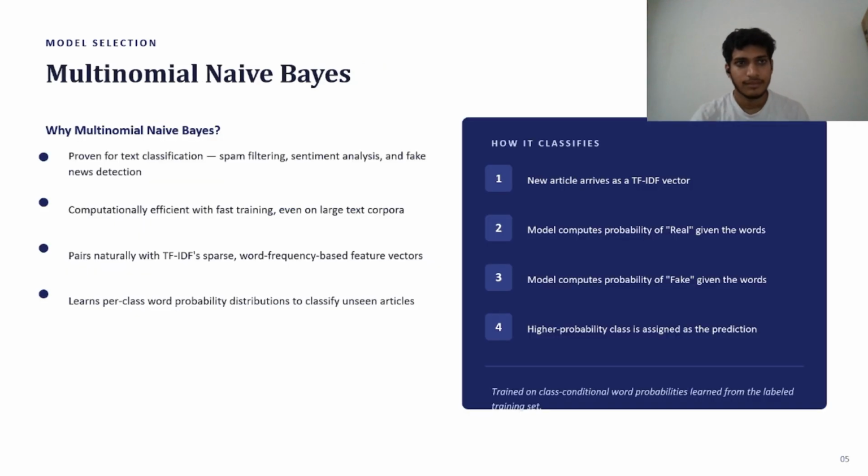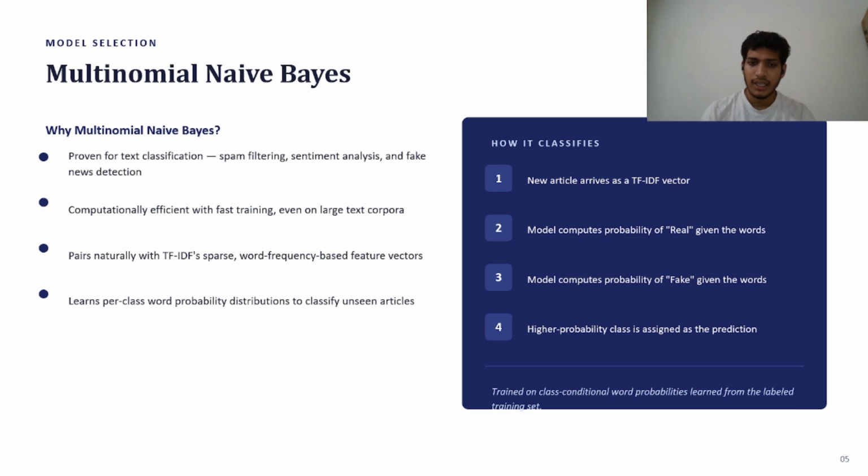Okay, so model selection. The classification algorithm used in this project is multinomial naive Bayes. I selected this algorithm because it is widely used for text classification problems such as spam detection, sentiment analysis, and fake news detection.